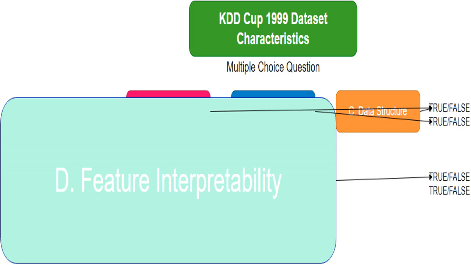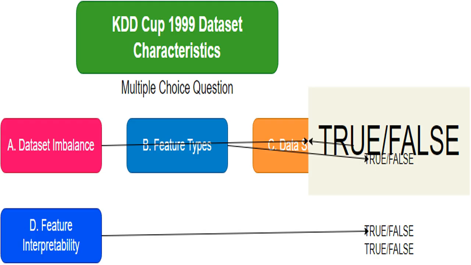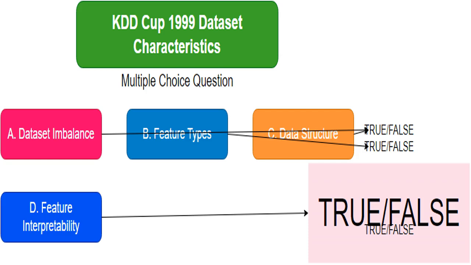I'm assessing how easy it is to understand the features in the dataset. Can domain experts readily interpret them without needing extra processing or background? This impacts how easily insights can be gained. I'll answer whether the statement related to dataset imbalance is true or false based on my understanding of kddcup1999. I'll answer whether the statement related to feature types is true or false based on my understanding of kddcup1999.